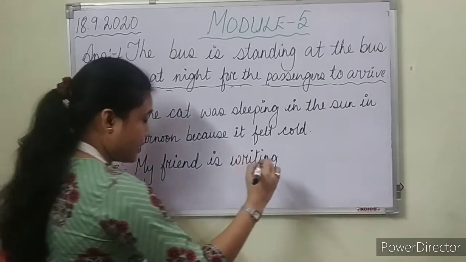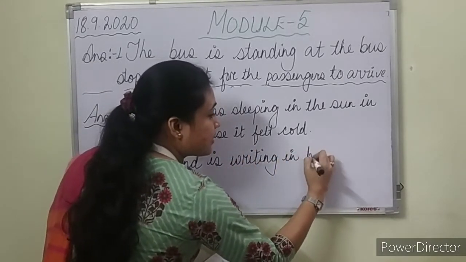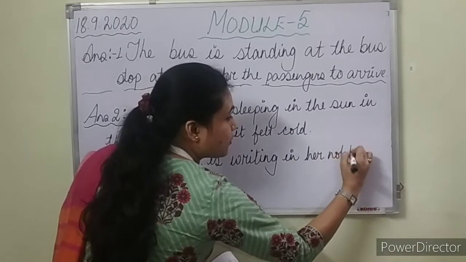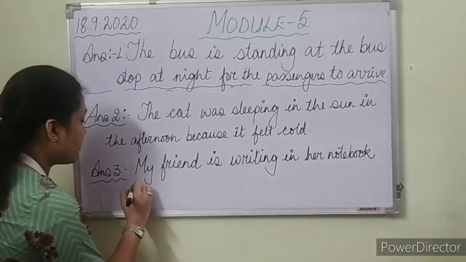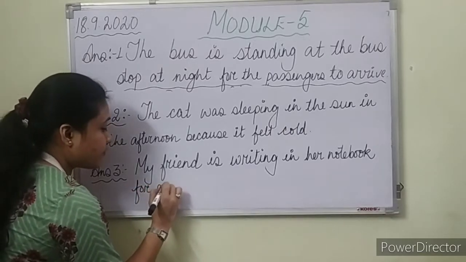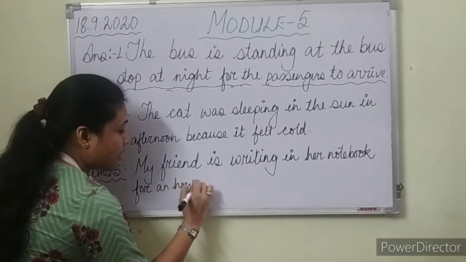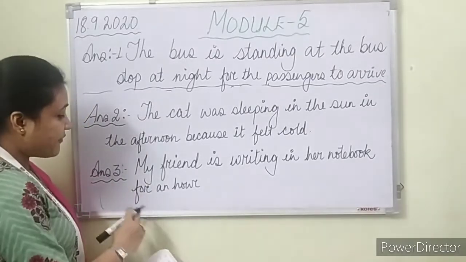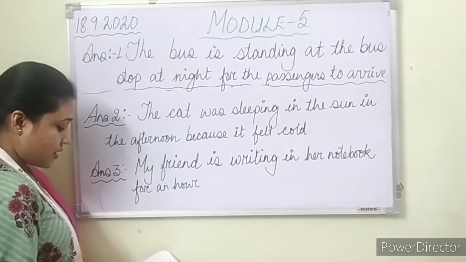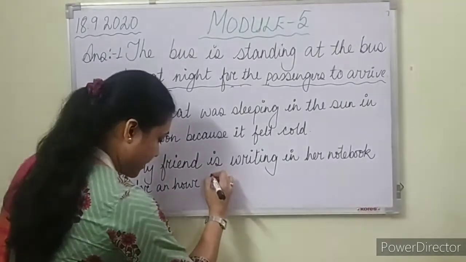Where? In her notebook, right? When? For an hour. You can write down in evening or in morning, I have written here for an hour. Because, why?